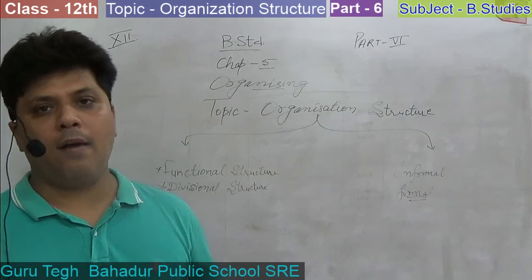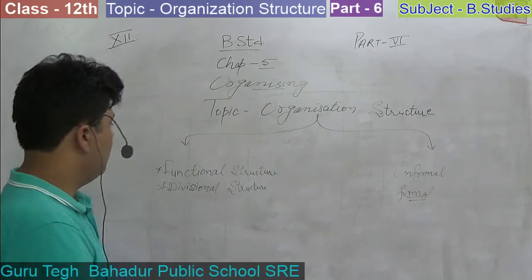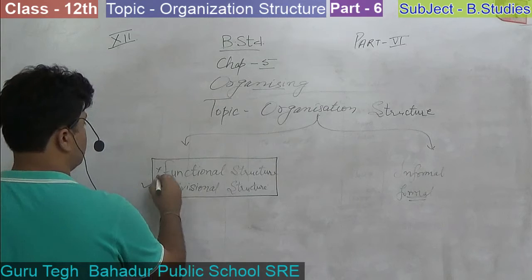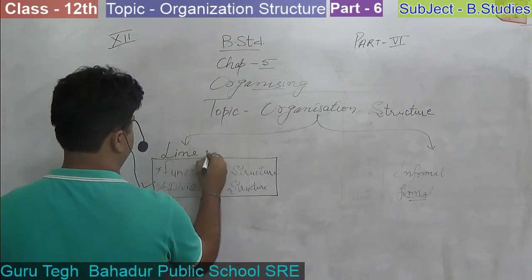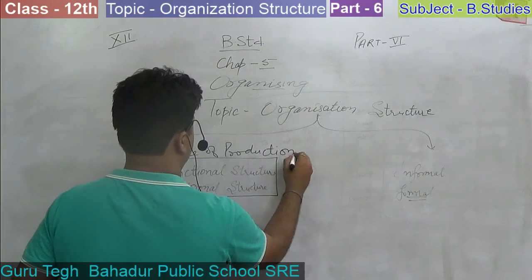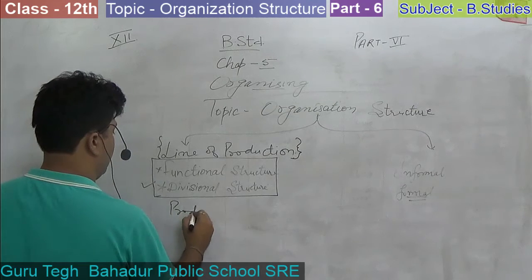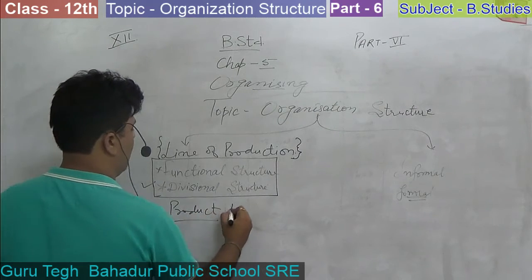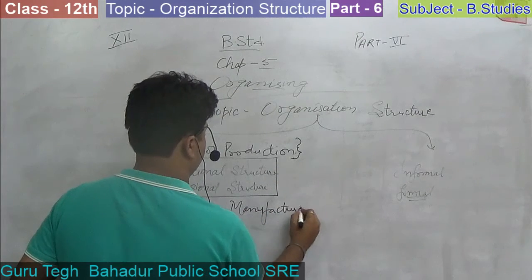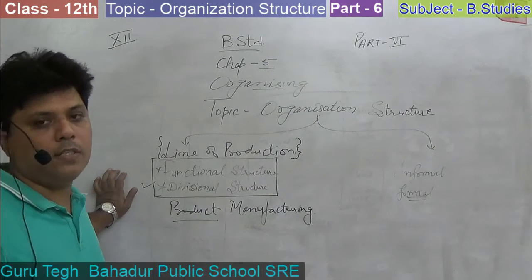The thing you have to remember before solving your case study is that the functional and divisional structures both depend on the line of production. When the case study is about the structure, line of production and product manufacturing, that means they are asking about functional or divisional structure.